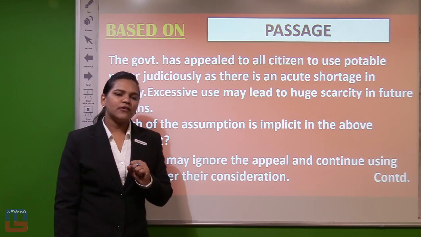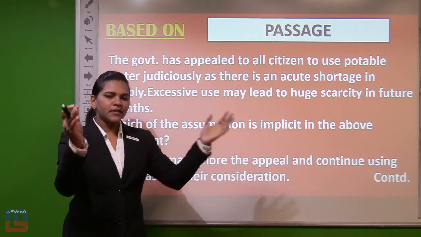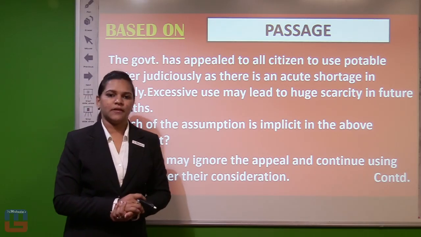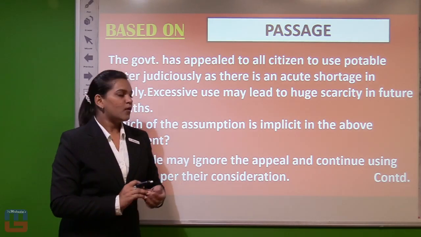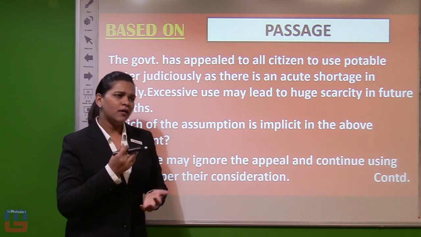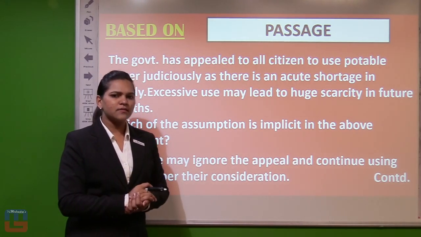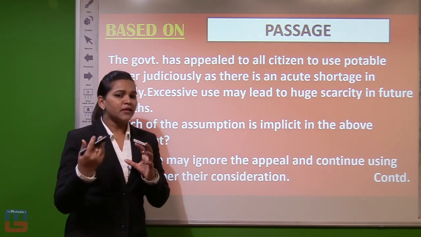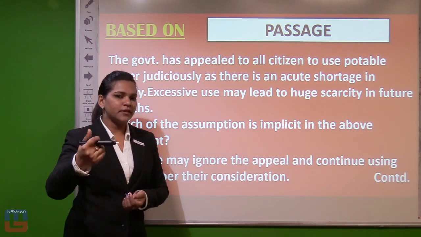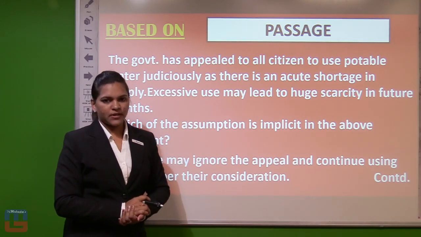Now, you need not go for every option. Just think about it. What should be the assumption behind saying this statement? Whenever we are using the words excessive use may lead, we are giving you an information warning. You can say we are making you careful for the future. Then what assumption do we have to think of for that statement?